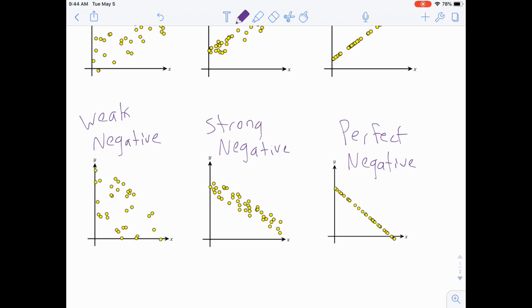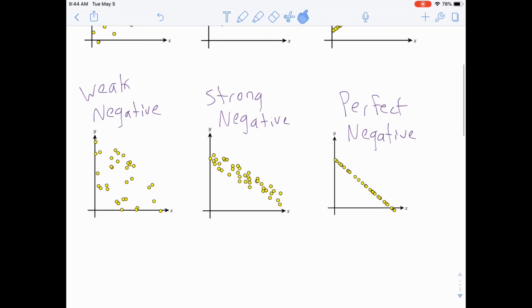Some examples of negative correlations, and this is as one goes up, the other goes down. So the more time spent playing video games usually correlates with the lower somebody's grades are. Or the more somebody eats, the less hunger they have. And the more absences a student has from school also correlates with the lower grades that you may have. Okay, so again, those are examples of negative correlations. As one goes up, the other goes down.